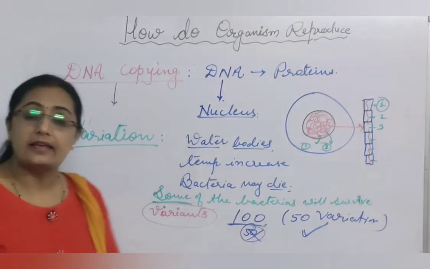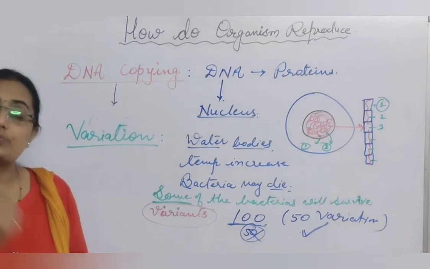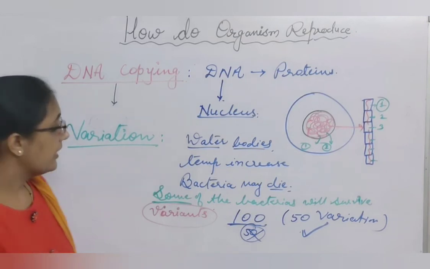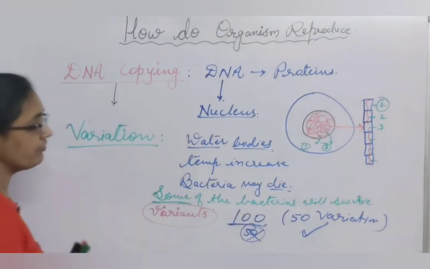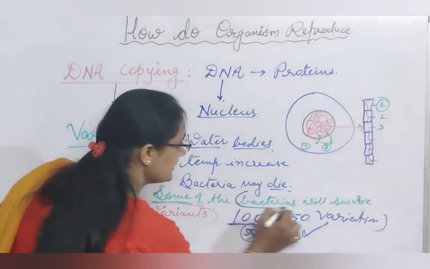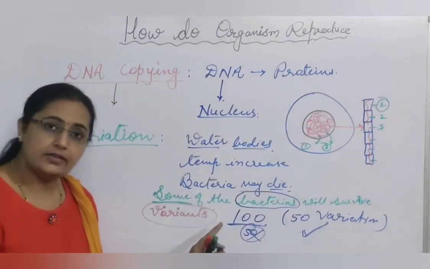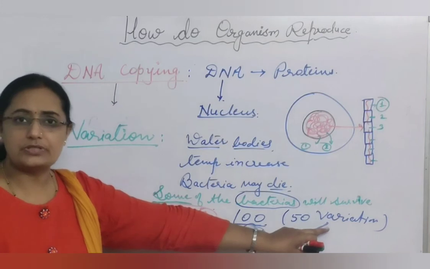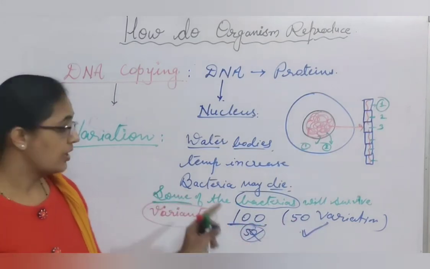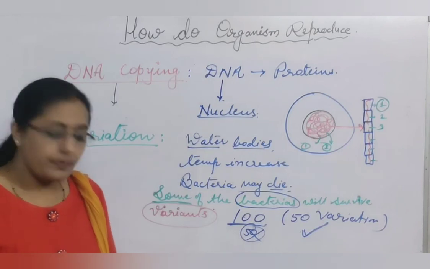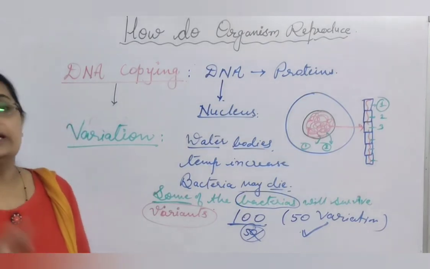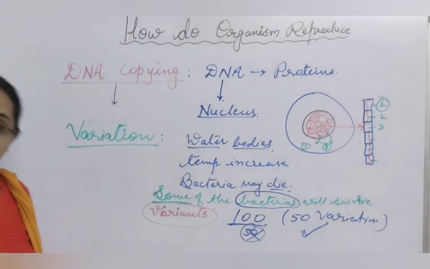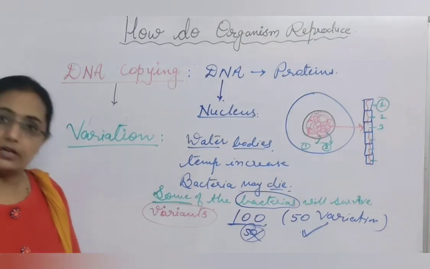So here we can say that variation is essential for the species but not compulsory for each and every individual. Get my point? Essential for the species. The species is bacteria. So variation is essential in this species, but not to all 100. If 50 are showing variation, then okay, no problem. 50 will die, but 50 have the capacity to reproduce. They will survive and reproduce and again continue the race. So variation is essential for a species, but it is not compulsory at all for each and every individual of that species. That is the importance of variation and the importance of DNA copying in the process of reproduction.